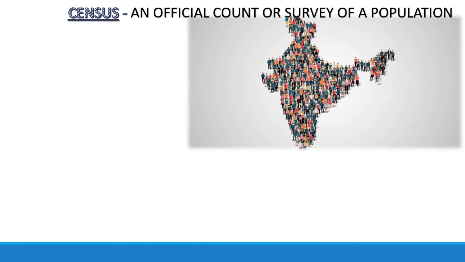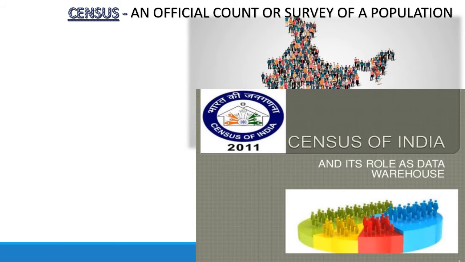India's population is around 121 crores according to the census of 2011. So children, we have the census. Census means an official count or survey of a population. Here, after every 10 years in India, we count the population, wherein we count the number of people in each state and all over India.